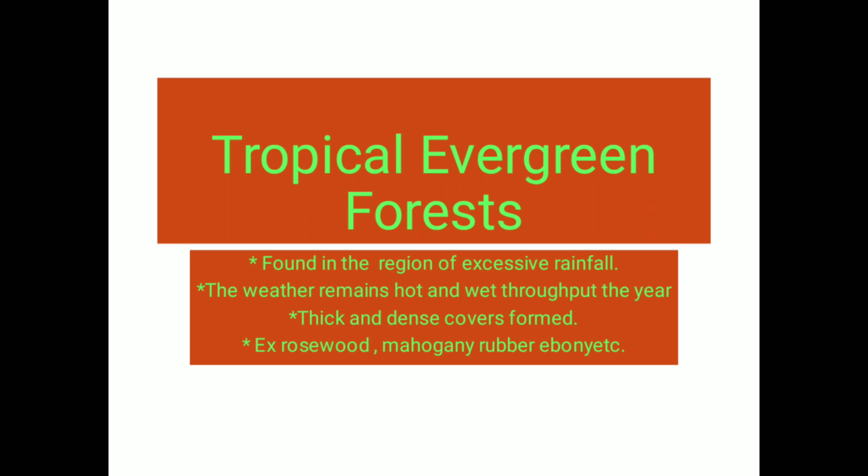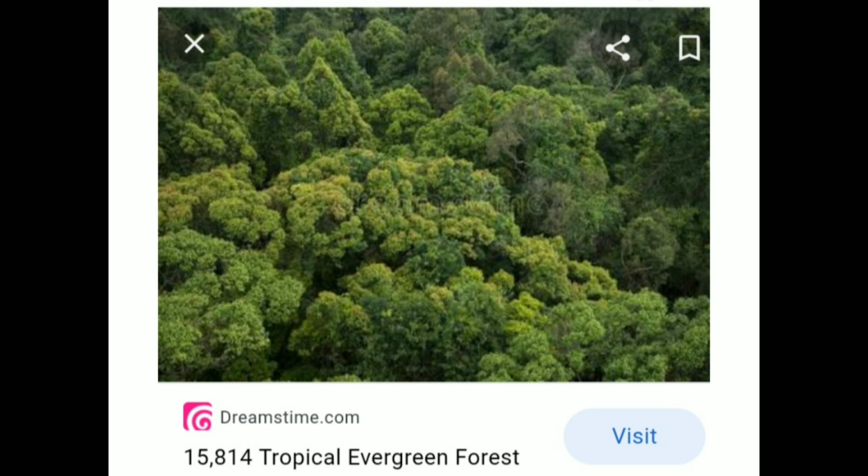So due to high temperature and excessive rainfall experienced at the equator, this type of vegetation is found. Throughout the year the weather remains very hot and humid, and for that reason it also receives a lot of rainfall. So the forest over here is very thick and has a very dense cover.